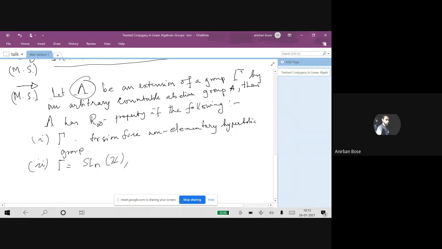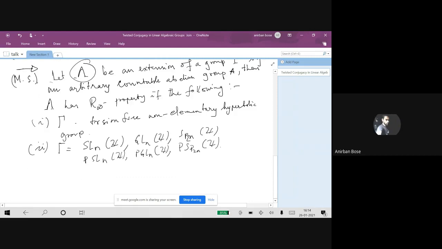One can take SLNZ or GLNZ or SP2NZ. And this is true for these groups as well as when we go modulo centers, for instance, we take PSLNZ, PGLNZ, or even PSP2NZ.